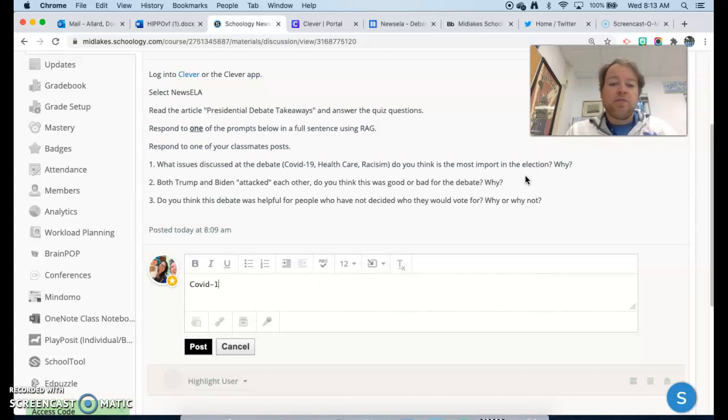That's okay. Number two, the article talks a lot about Trump and Biden attacking each other. Do you think that was a good idea or a bad idea for the debate? You could say Trump and Biden attacking each other was good for the debate because. If you didn't think it was good, you could say bad for the debate. Either one works, right?